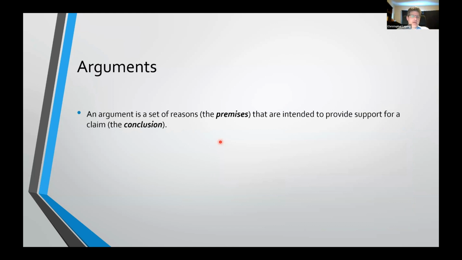Now, an argument is basically a bit of reasoning, right? A chain of declarative sentences that's being represented in language. The way that we represent it is we're taking an argument to be a set of reasons, which we call the premises, that are intended to provide support for a claim, which is the conclusion. Each of these, of course, is going to be a declarative sentence, so each of them has a truth value.